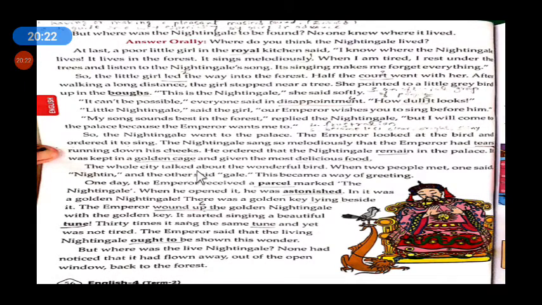The whole city talked about the wonderful bird. See, the people who lived in that city, in the empire, were talking about that wonderful bird, the nightingale. When two people met, one said nighting and the other said gale.